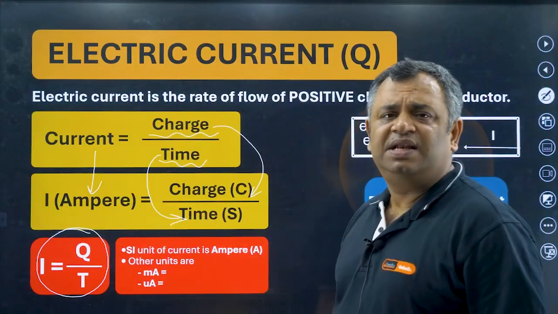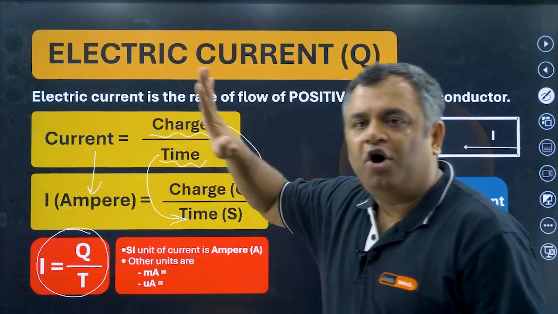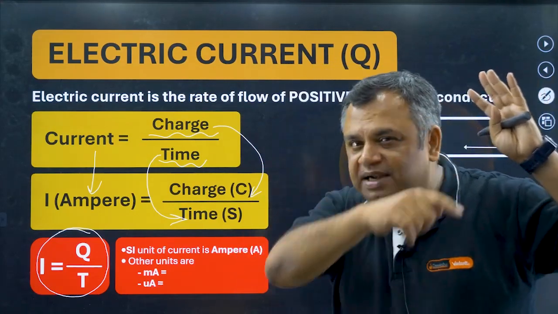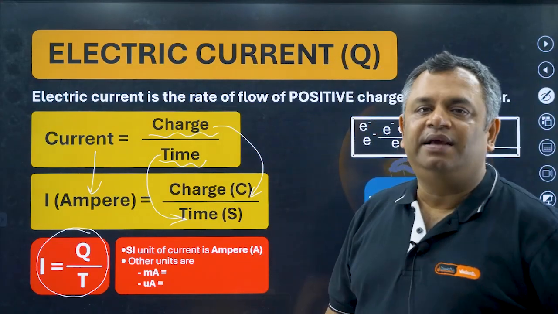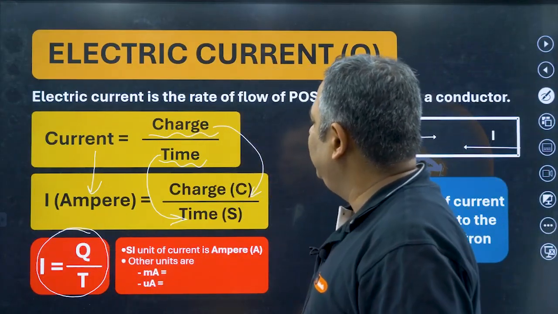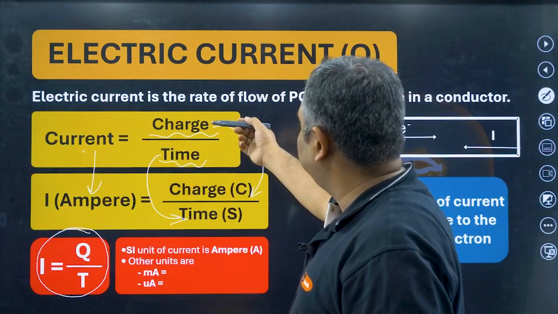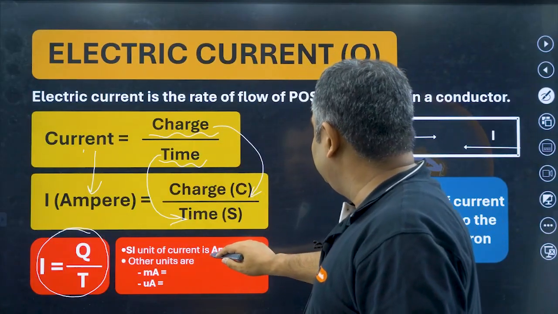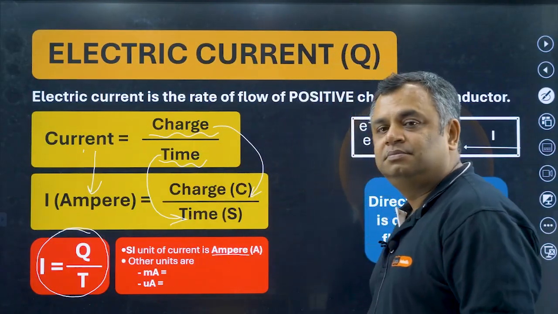Now wherever in this slide you find this red box, that means it's a very, very important formula. Note it down immediately in the copy. Now I is equal to Q by T. That means current is equal to charge upon time. SI unit of current is ampere.